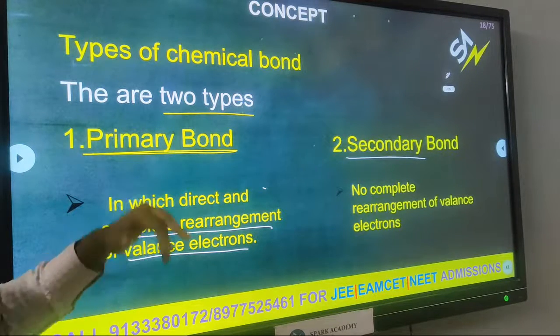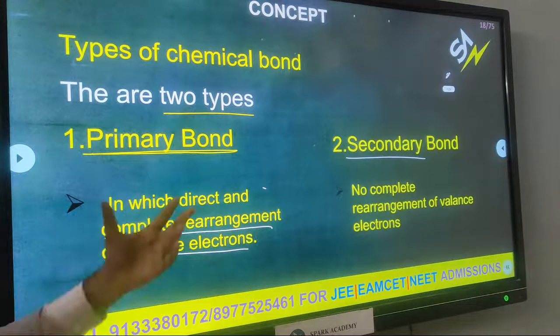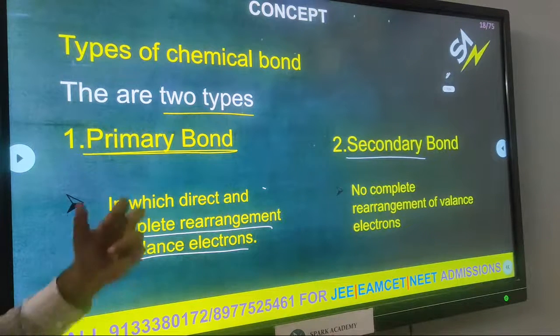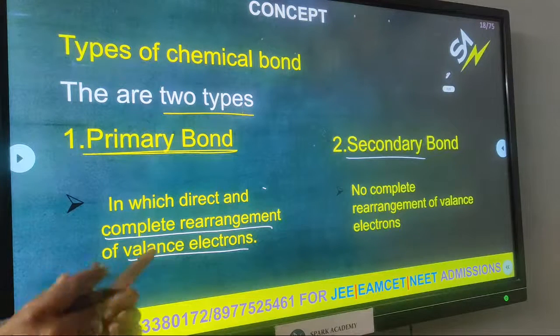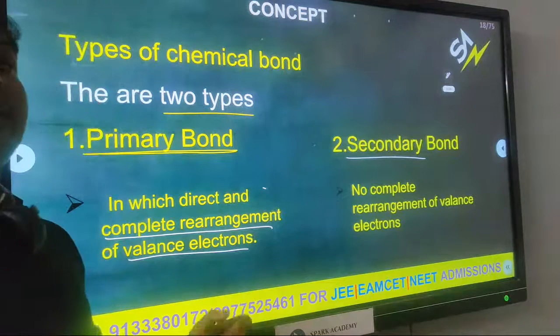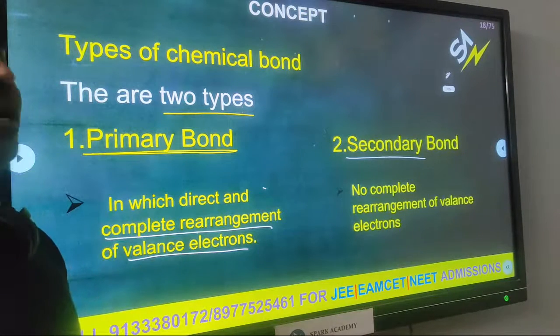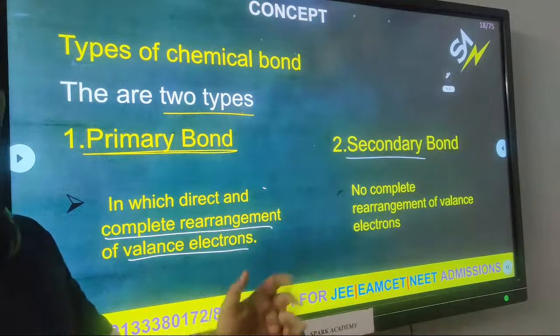We know only the covalent bond and ionic bond, but the main picture is the types of bond: primary bond and secondary bond. That depends on the rearrangement of electrons. Rearrangement is very important for bond formation, and that is where we divide primary and secondary bonds.